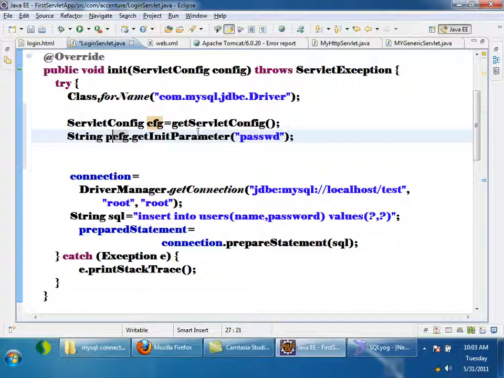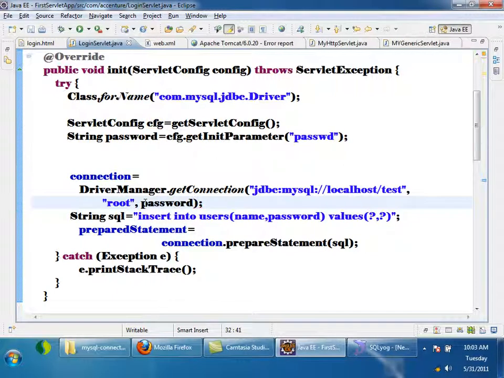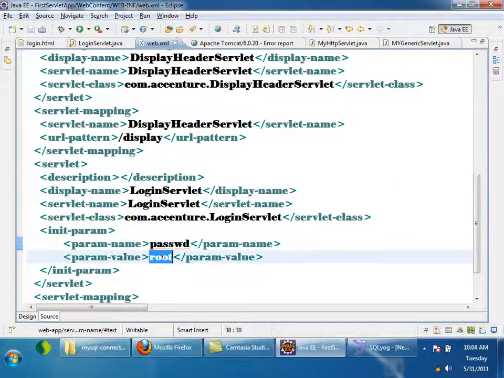String password is equal to this. So instead of hard coding the password here, I can use this variable, right? See now what I have achieved. If tomorrow the password changes, I need not modify the .java file. If I don't modify the .java file, I need not compile or recompile it, right? I can just modify web.xml. Here is the password, right?